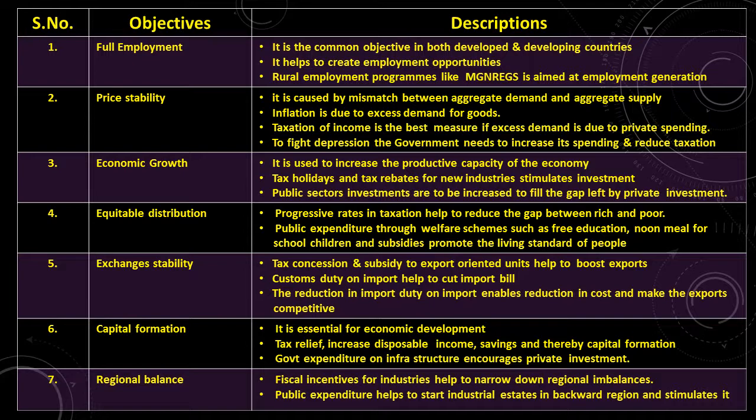Next objective is equitable distribution. Progressive rates in taxation help to reduce the gap between rich and poor. I hope you know what is progressive tax. I have explained in the previous topics. That is, the rich will be charged more and the poor will be charged less. Public expenditure through welfare schemes such as free education, noon meal for school children, and subsidies promote the living standard of the people. If the government takes steps in all these activities, there will be economic growth.